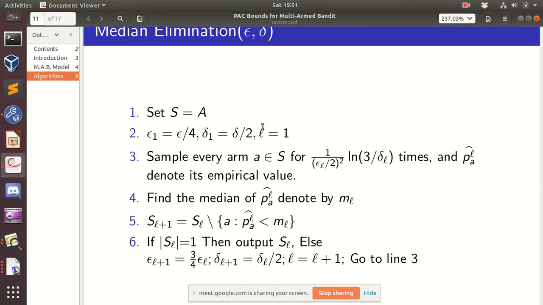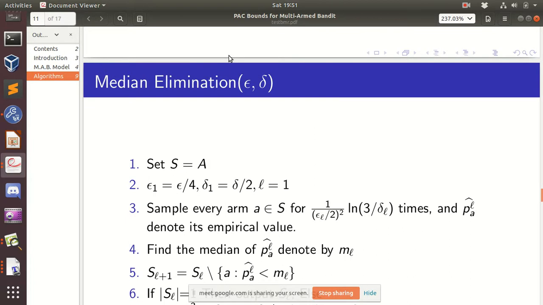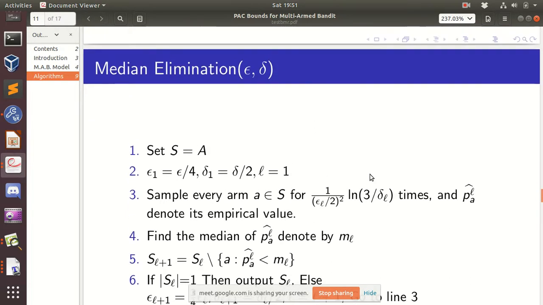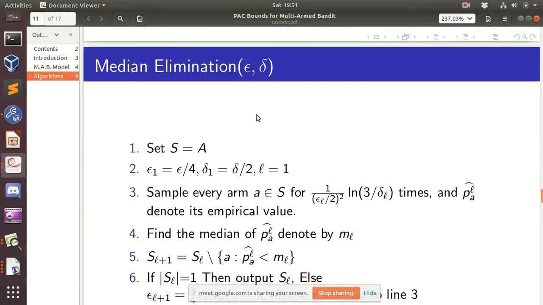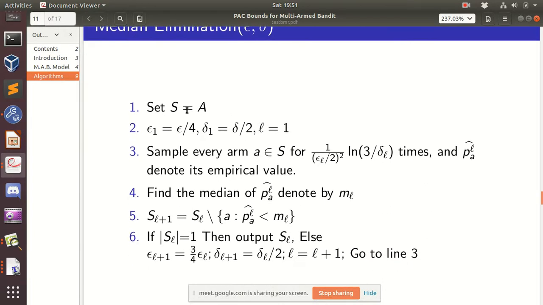Are you explaining another algorithm? Yeah, I'm explaining another algorithm which is better than the previous algorithm. This algorithm is called median elimination. We have a set S which is equal to the set of arms, and we have these constants here.